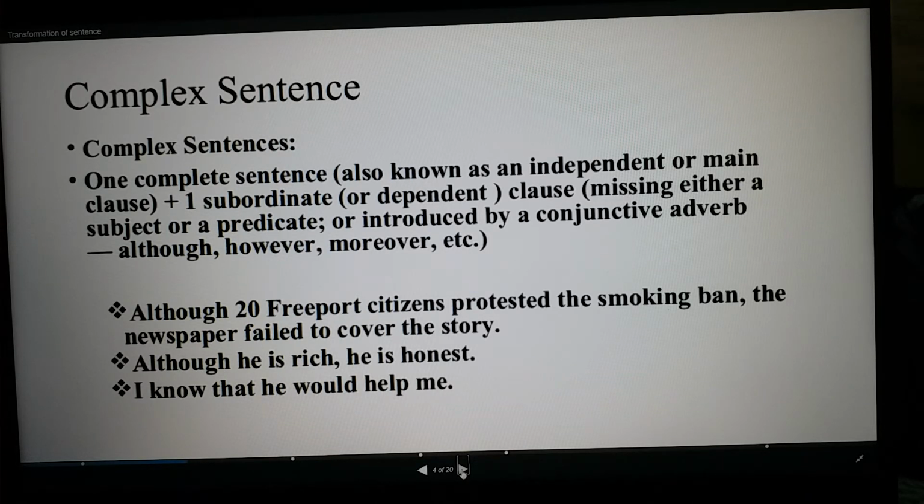Next example, I know that he would help me. So here also you see it has one complete sentence and one dependent clause. I know that is the dependent clause, he would help me is the main clause or complete sentence.